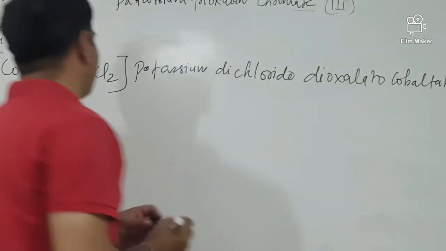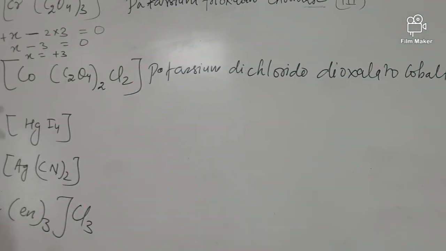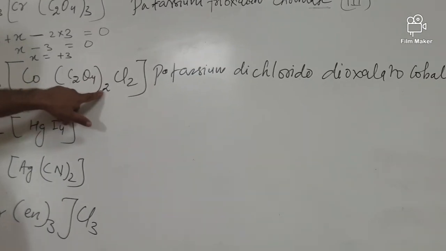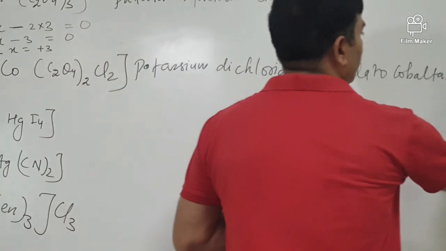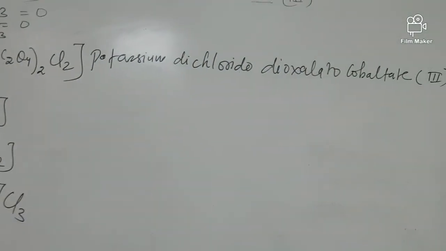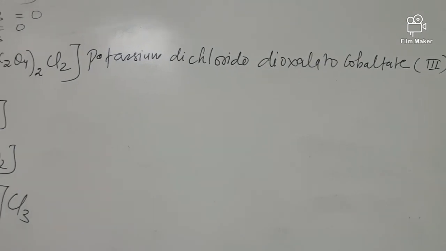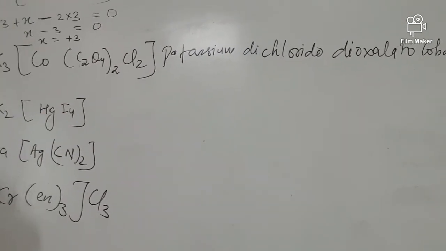Cobaltate. Then how many charges does it have? 3 plus, 4 minus, and 2 minus gives 6 minus. 3 plus, it means it has a 3 oxidation state.